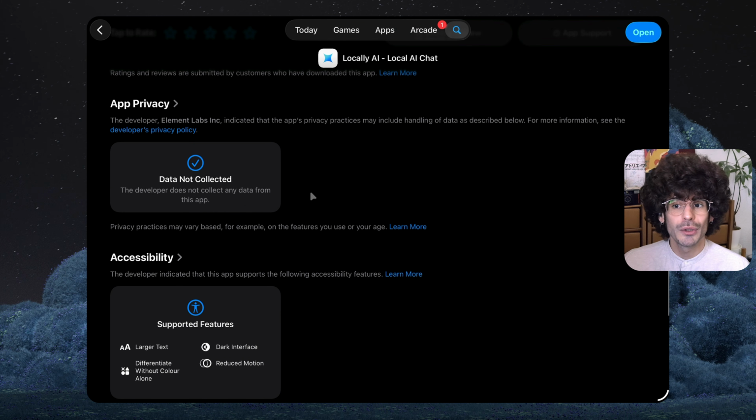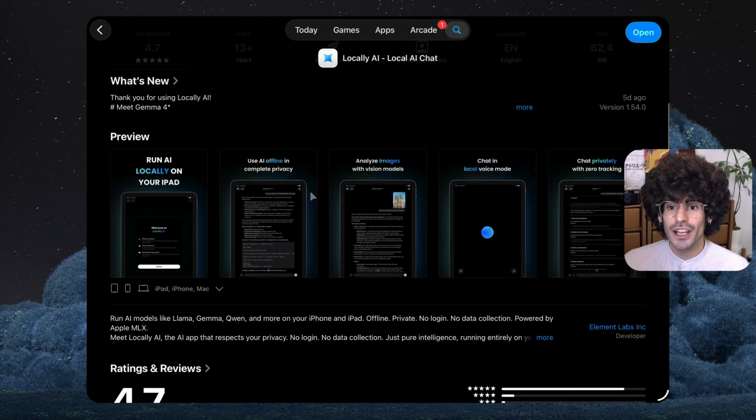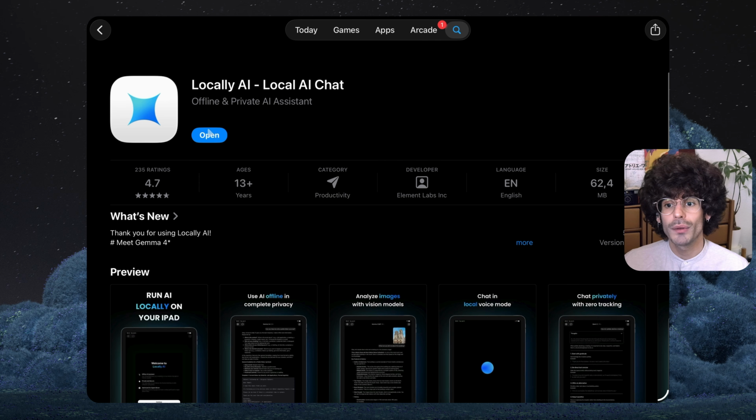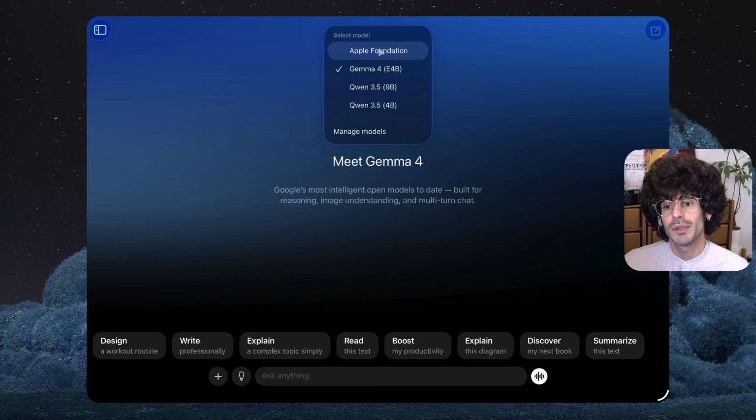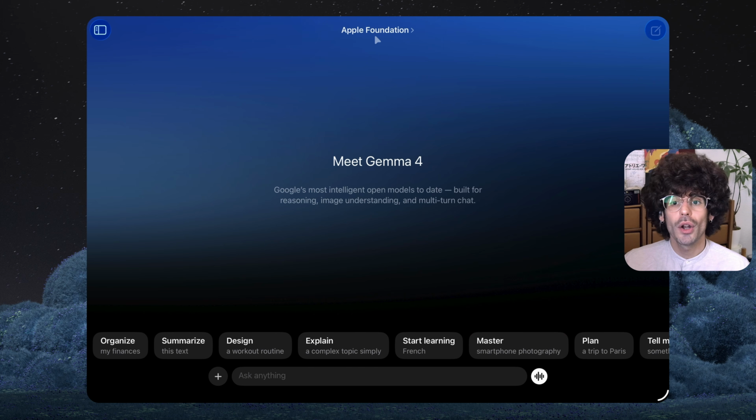Once you have the app downloaded, you can open it. If you have Apple Intelligence installed on your device, you can already start using the chat right away. The app will auto-select the Apple Foundation model, which is good enough for most basic tasks, such as summaries and simple text. However, even if you did not download and install Apple Intelligence, you can still use the app and download a variety of open source models. It's worth noting that many of the open source models are considerably more capable than the Apple Foundation model, so it's worth taking a look at them either way.